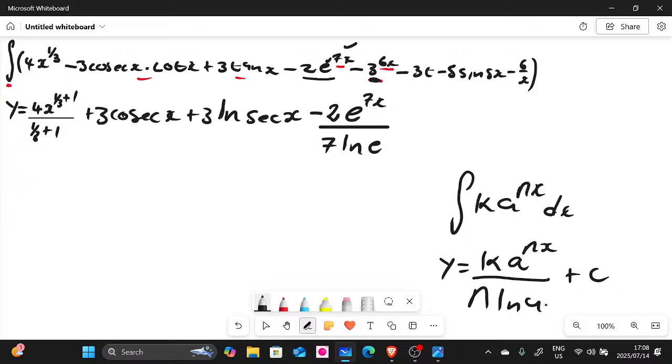So using this formula, our k is 1 multiplied by the base, which is 3, to the power of 6x. Divided by n, the coefficient of x, which is 6, and then natural log of our base, which is 3 there, people. I hope you can see this. Are we still together, guys?